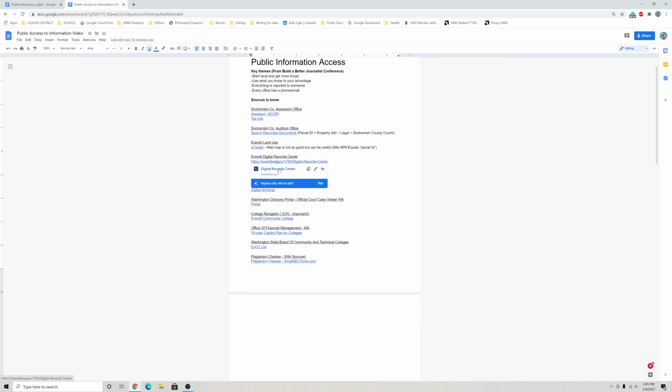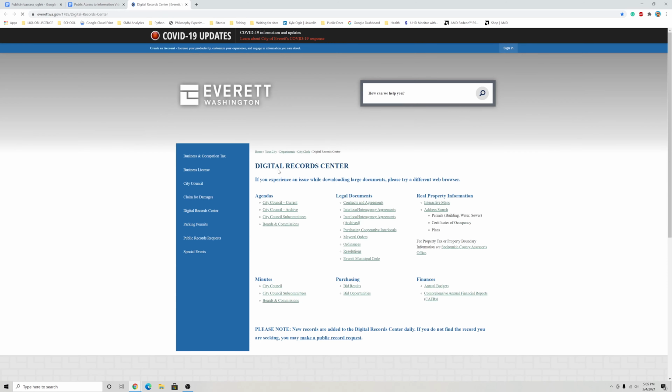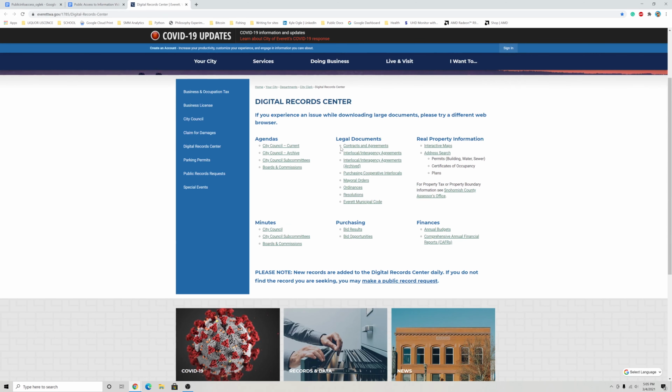The third way to find paperwork attached to properties is through the Everett Digital Record Center. This will also give you lots of information about more than just the properties. Make sure to search for your topic in contracts, ordinances, and resolutions to get all of the paperwork you need.